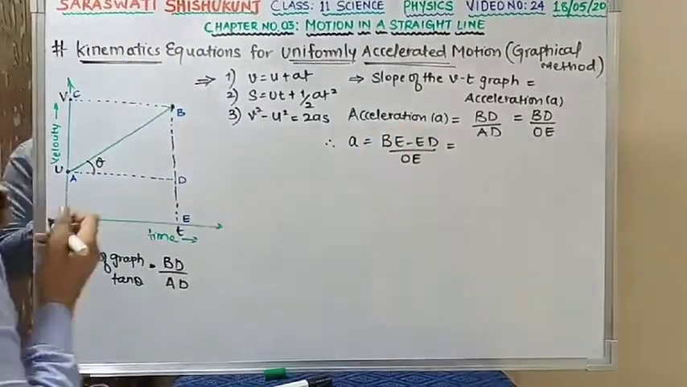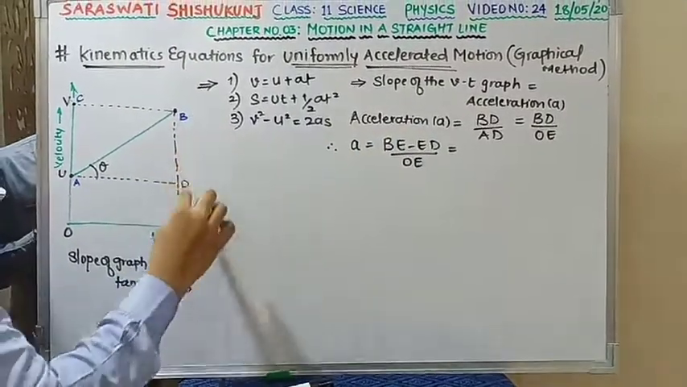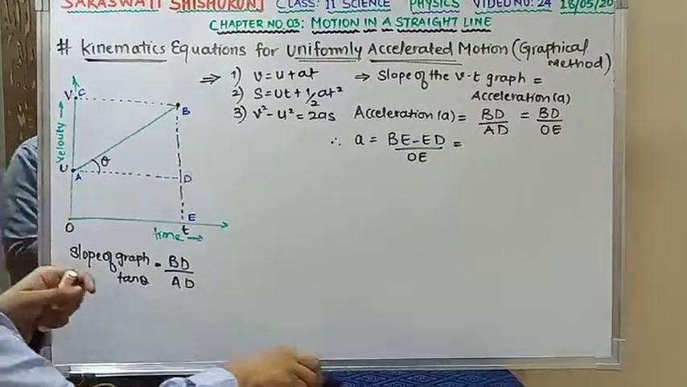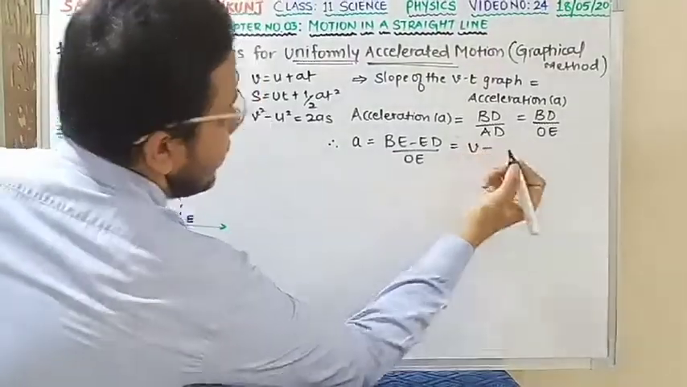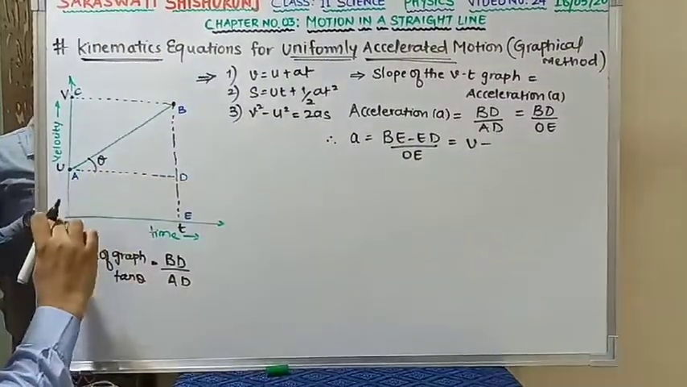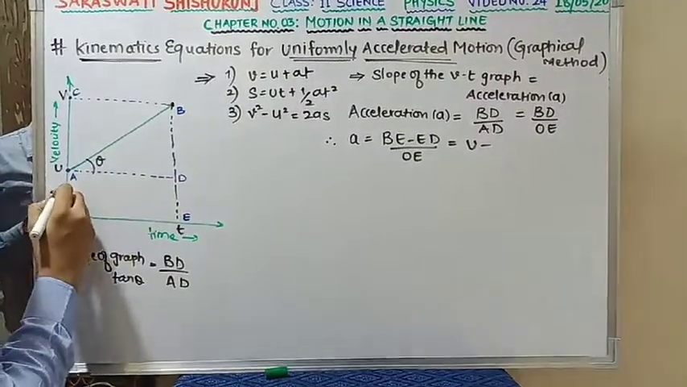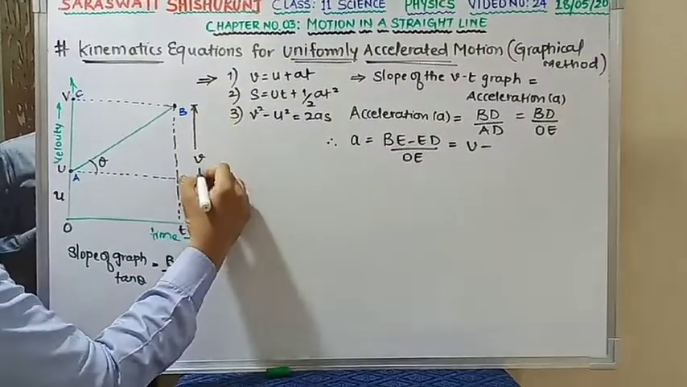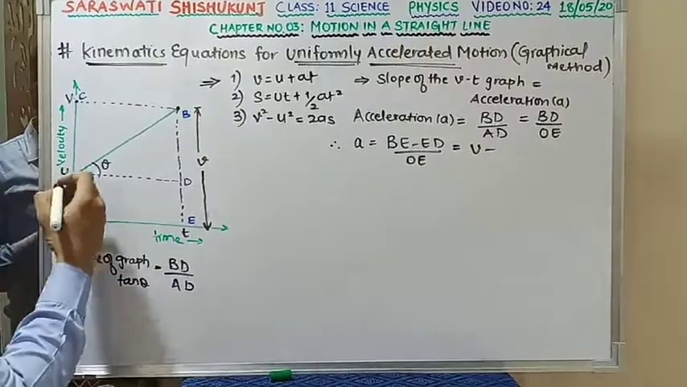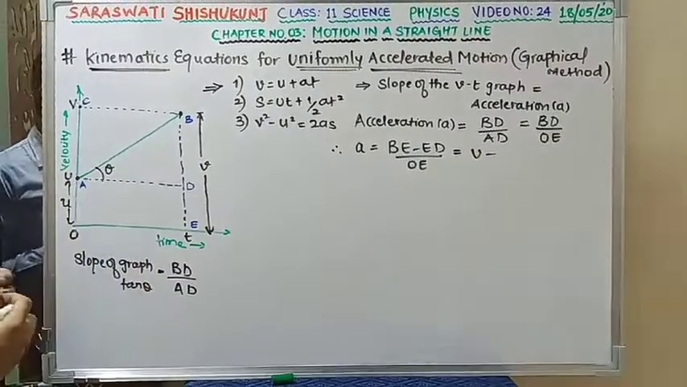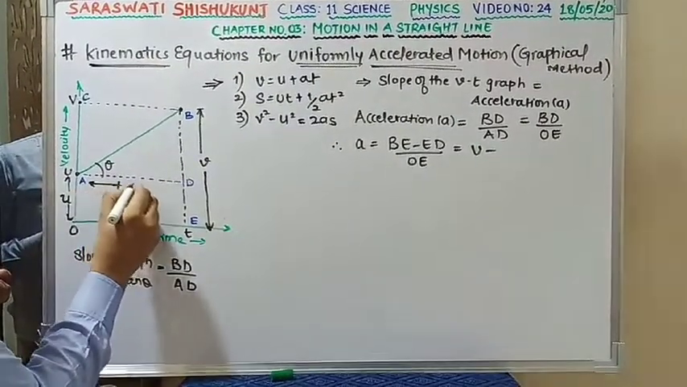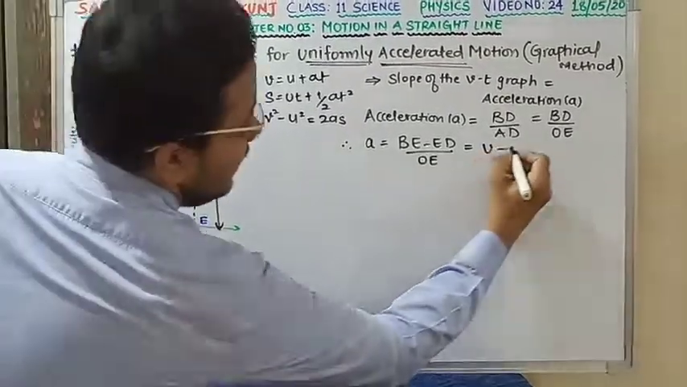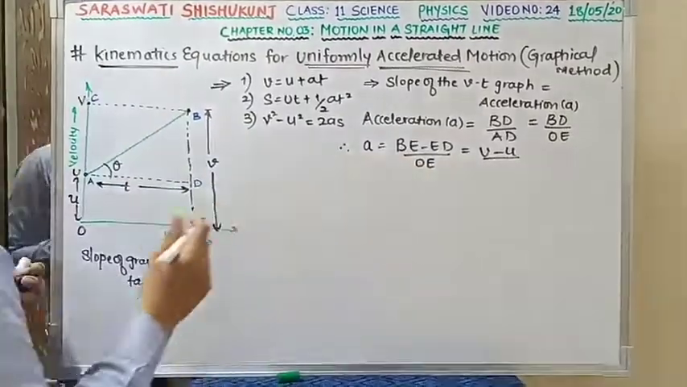Yes or no? What is BE then? BE is your final velocity V. Yes or no? BE is nothing but your final velocity V, minus ED, which is your initial velocity U. That means this portion is U, and this entire portion is V. This much is your U, this much is your V, and this much is your T minus 0. That is your T. You can say both are the same. So V minus U, ED is U, divided by OE.